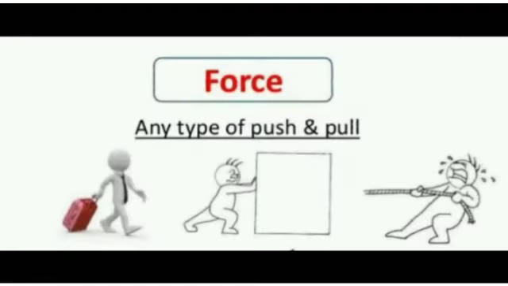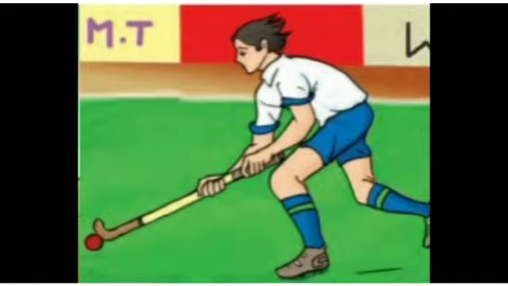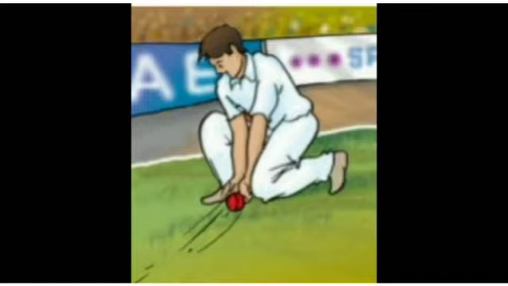In Class 7, you have learned how objects move. What does the distance moved by an object in unit time indicate? You also know that a moving object like a ball rolling on the ground slows down. Sometimes it may change its direction of motion. It is also possible that the ball may slow down and also change its direction. A hockey player changes the direction of the moving ball with a flick of the stick. How do fielders stop a ball hit by a batsman?